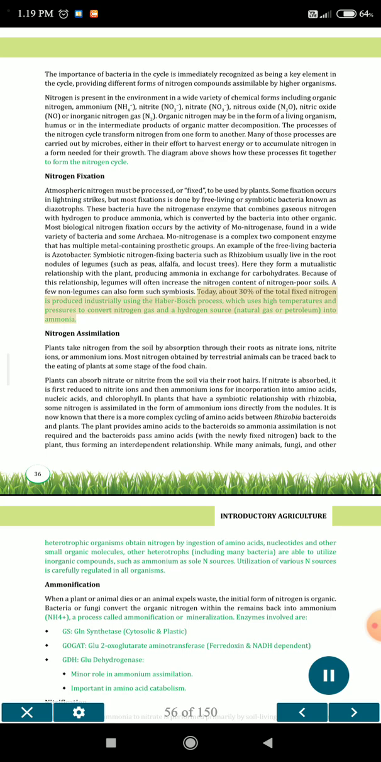Today, about 30% of the total fixed nitrogen is produced industrially using the Haber-Bosch process, which uses high temperatures and pressures to convert nitrogen gas and a hydrogen source, natural gas or petroleum, into ammonia.